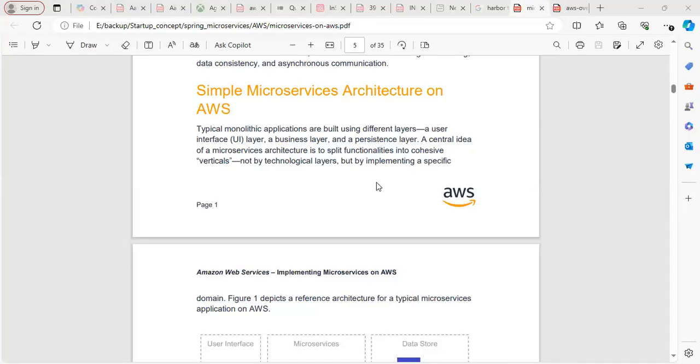So, microservice architecture on AWS, right? In a monolithic application there are multiple layers, but everything is packaged into one single application, correct? Your UI layer will be in it, your server layer will be in it, and the database too, something we call the persistent layer, the ORM layer, correct?